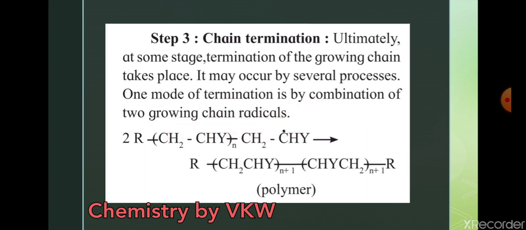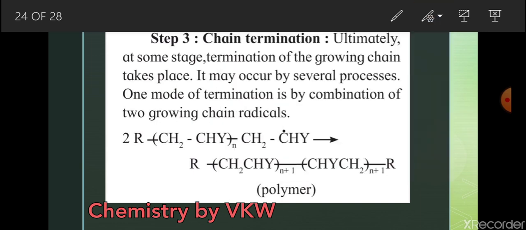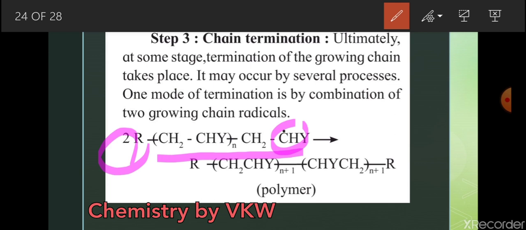Two growing chains, just now we saw, are formed due to radical formation. The radical carbon attacks the next monomer, and again a radical forms, which attacks the next monomer, and a long chain forms. When two such chains combine together, this is the chain. The first one, number 2, is given here. 2 means the same compound or the same reactant with the radical. So this carbon radical combines with the second carbon radical and a carbon-carbon single bond forms, which is shown here.